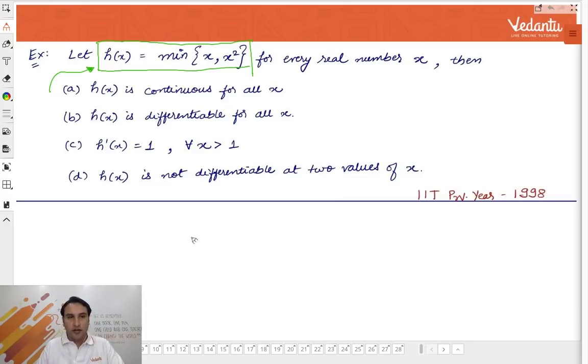Read this once properly. Okay? Then let's discuss the concept. After that I'll give you one more similar problem which has come in IIT. Okay? So look at this problem. I hope you all have read it. Okay? Now, before you start solving this problem, because it's very simple, I know most of you will be able to get the answer. But let me ask you a simple question before you attempt this problem.